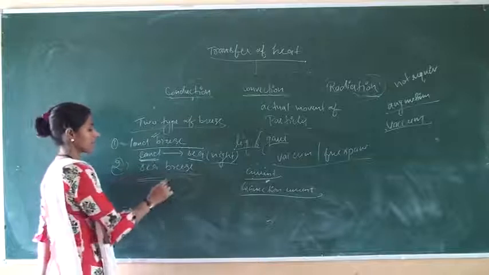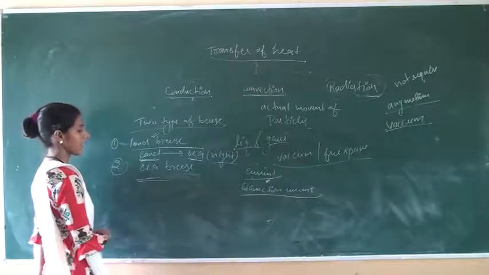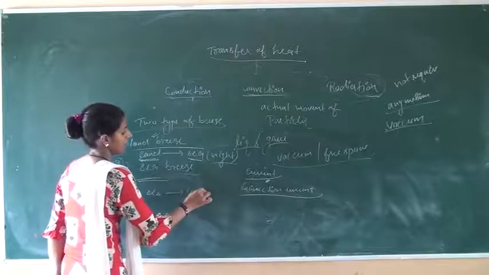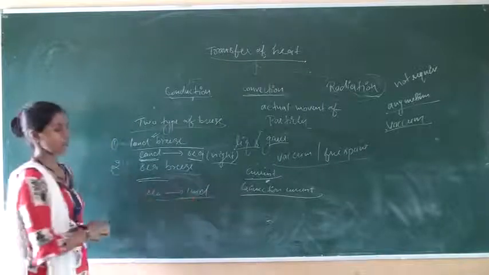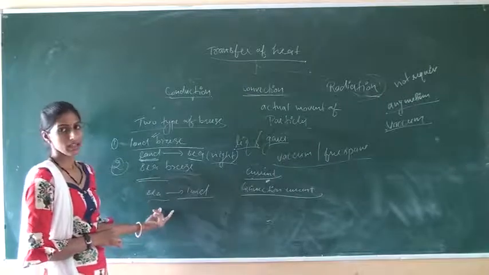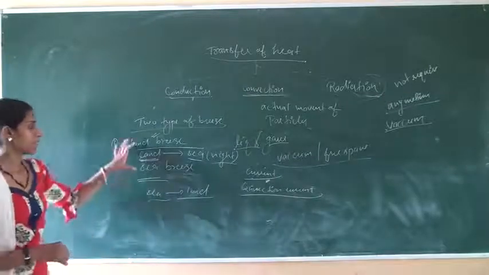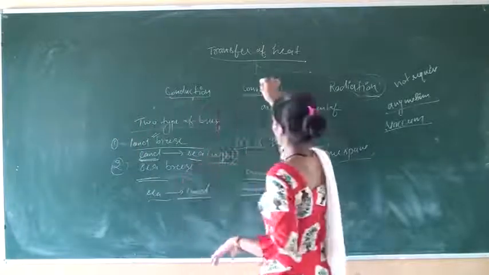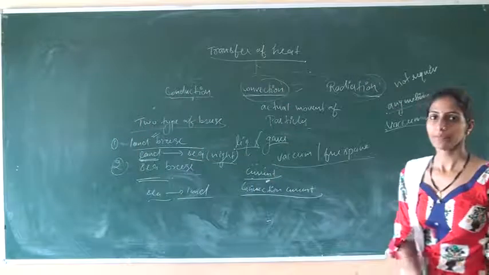But in the sea breeze, a breeze that blows from the sea towards the land during the day is known as the sea breeze. This type of breeze takes place in the process of convection.